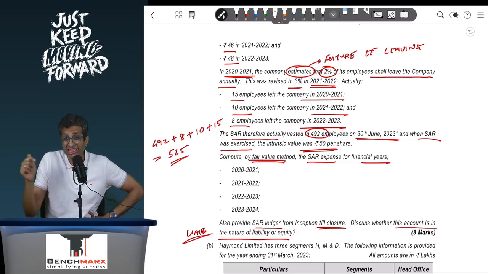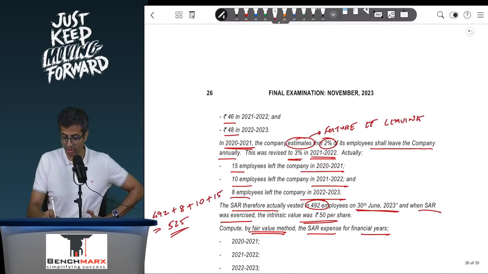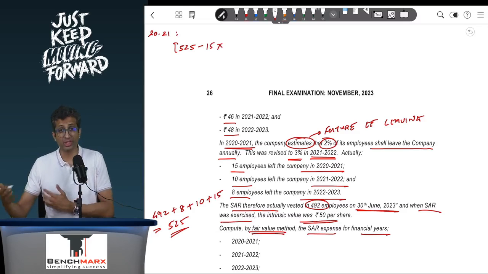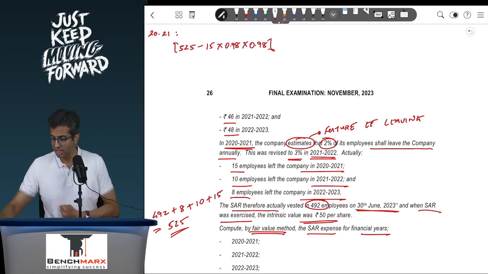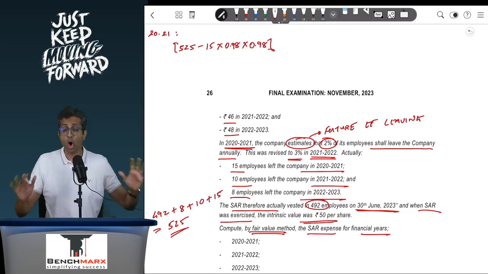But I don't know that on 31st March 2021, or 22. Probably I know that in 23, but not earlier. So if I had to find the number of employees estimated to remain for the year 2021, it would be 525 minus 15 employees who have left, and hence I have 510 employees, and out of that I'm expecting 2% to leave in the coming year, so 0.98 will continue, and another 2% to leave, so again 0.98 to continue. So this is 510 into 0.98 into 0.98, which comes to 489.8, and can be taken as 490, or 489, or even in decimals.